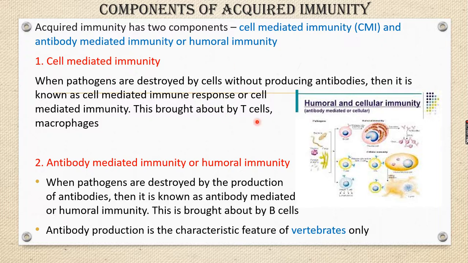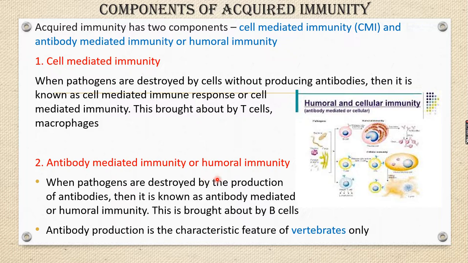Which cells are involved here? T lymphocytes, the lymphocytes in the WBC part. T cells, as I already said, CD4 plus and CD8 plus cells. Lymphocytes are involved, and macrophages and specialized lymphocytes are also involved. Right? In cell-mediated immunity, T cells are involved directly and can kill the pathogen. And another category I said is B cells, which are involved in the production of antibodies.